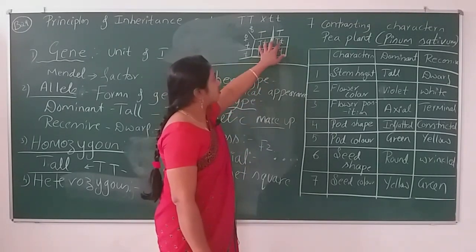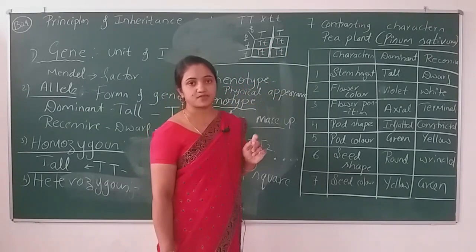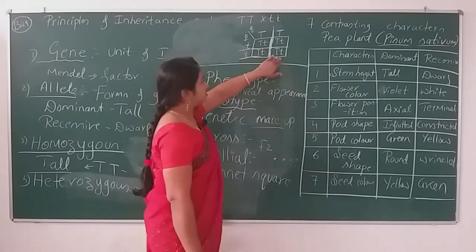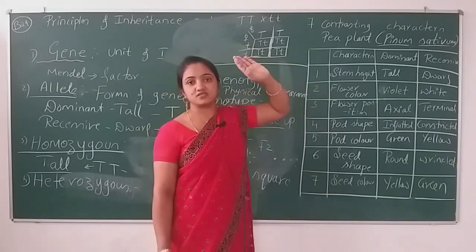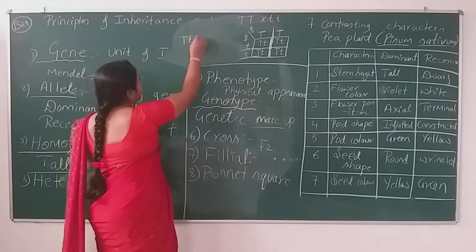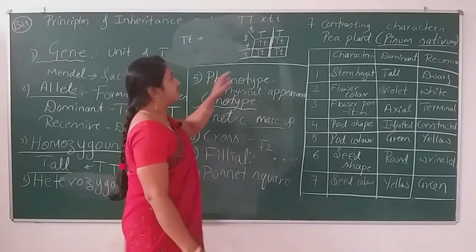These are all the offsprings. Now you can write the phenotype and genotype of the offspring.